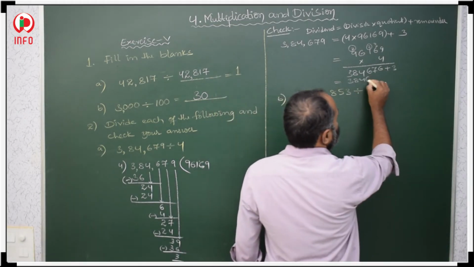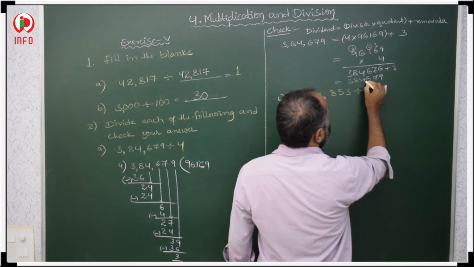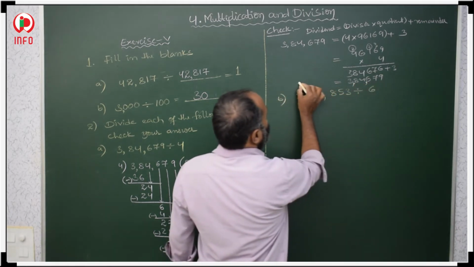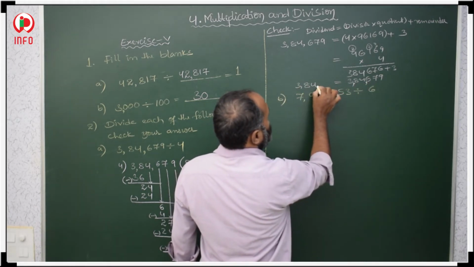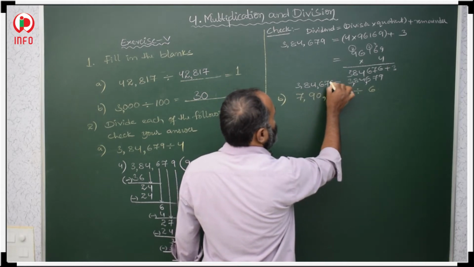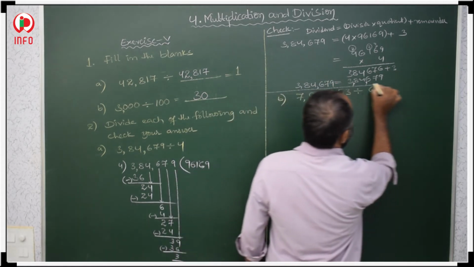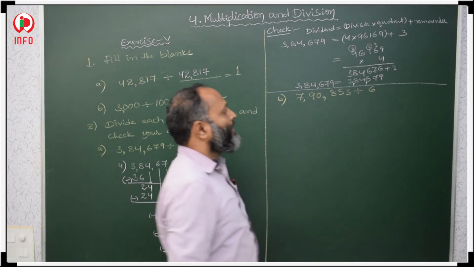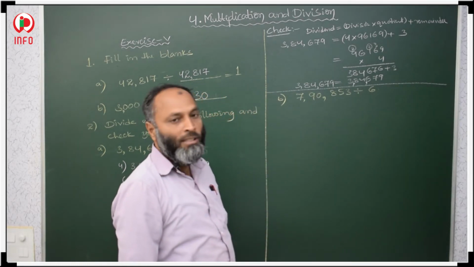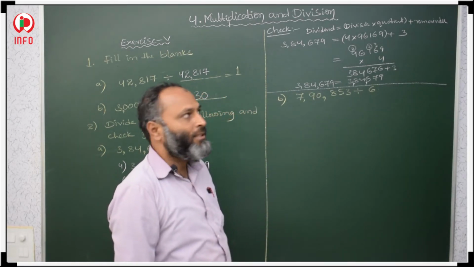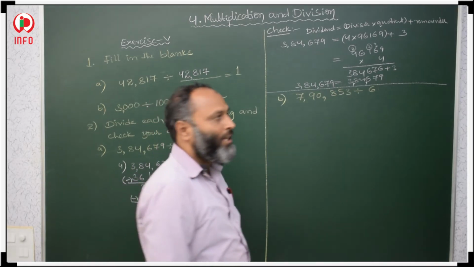So 3 lakhs 84,679 is equal to 3 lakhs 84,679. So both are same. Our answer is correct.